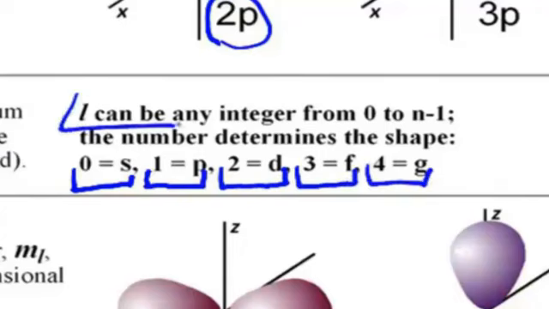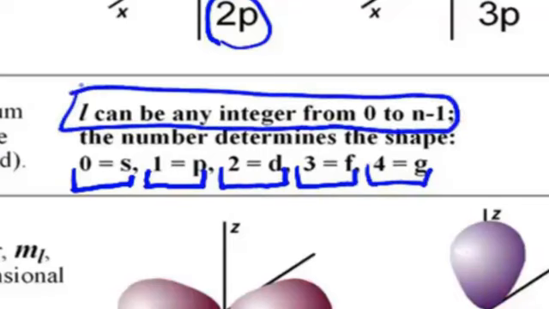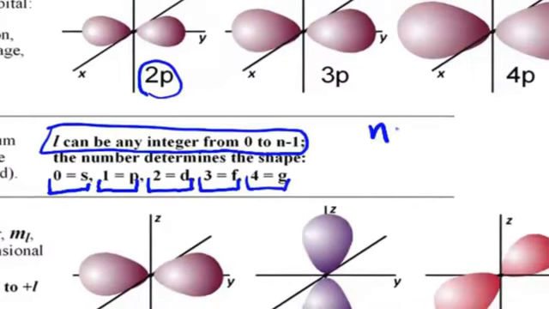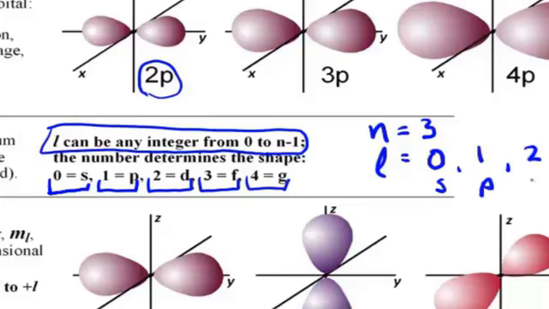Note that l can be any integer from 0 to n minus 1. So for example, if we have a principal quantum number of 3, then l can have any shape from 0, which is s, or 1, which is p, or 2, which is d.